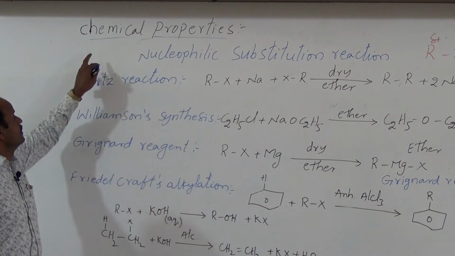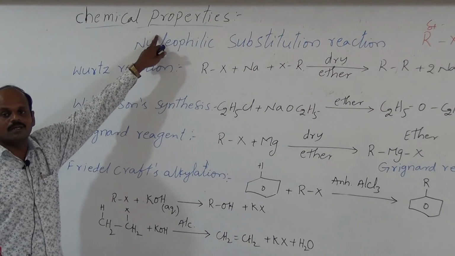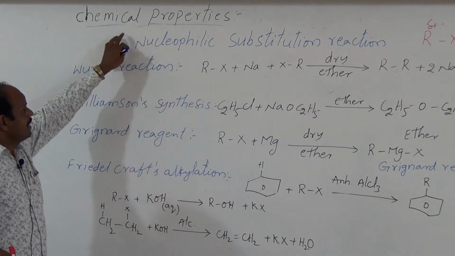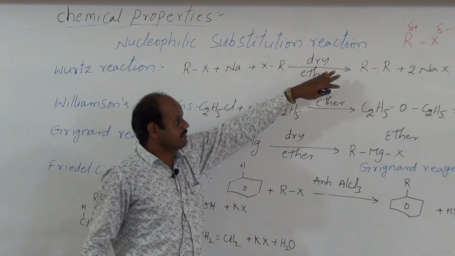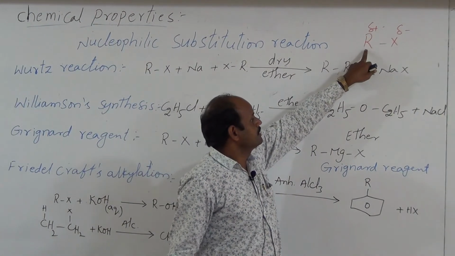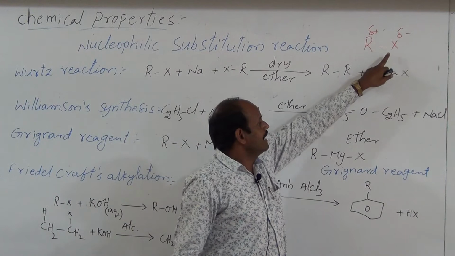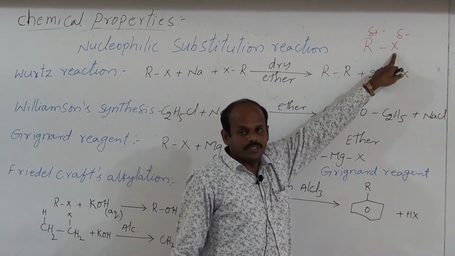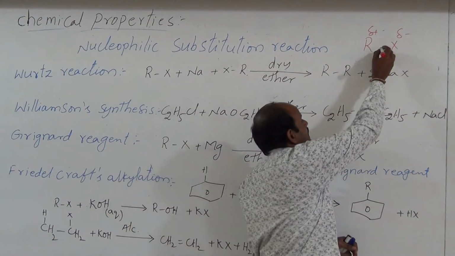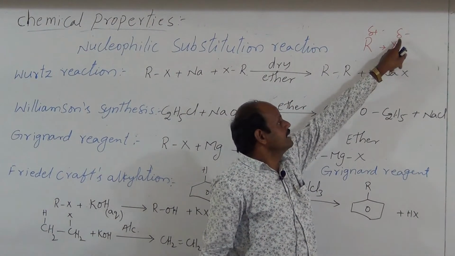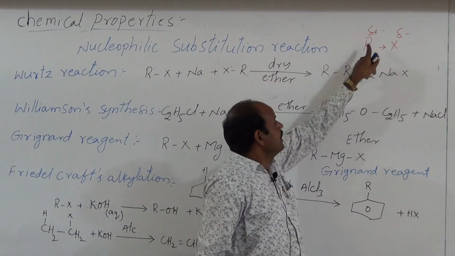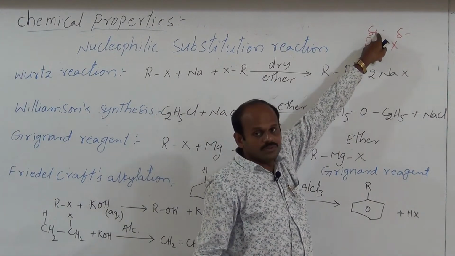Now we are going to discuss chemical properties of alkyl halides. These alkyl halides majorly undergo nucleophilic substitution reactions, because alkyl halides means RX. Here the halogen atom is the more electronegative atom, so it always attracts the bond pair of electrons towards itself. Thus it gets a partial negative charge, and the alkyl group gets a partial positive charge.